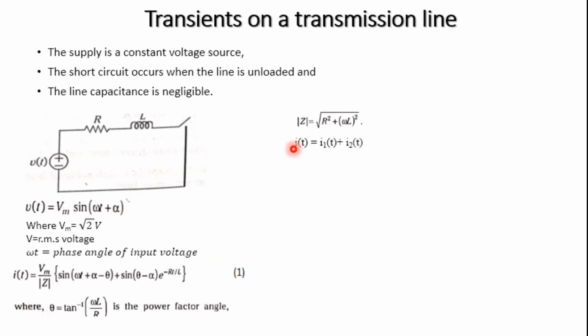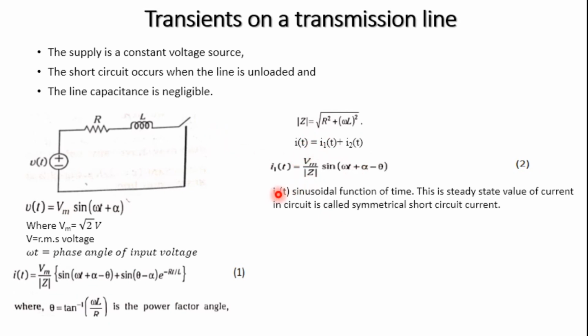That's why i(t) can be written as i1(t) plus i2(t). Multiplying this i1(t) with Vm by Z, sine of omega t plus alpha minus theta, is the first equation, i1(t). What we can see here is a sinusoidal function of time, because omega t, alpha and theta are varying with respect to time. So we call this the steady state value of the current in the circuit.